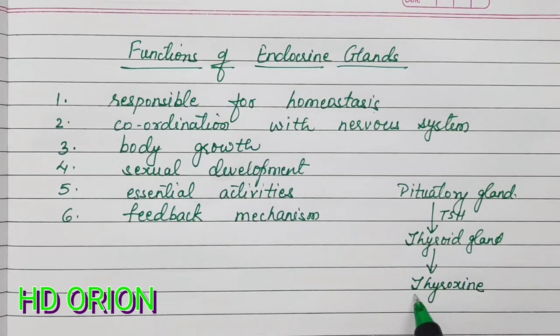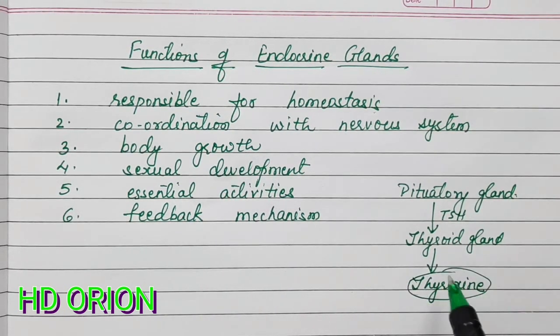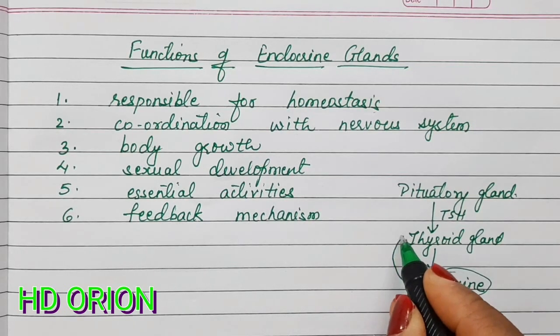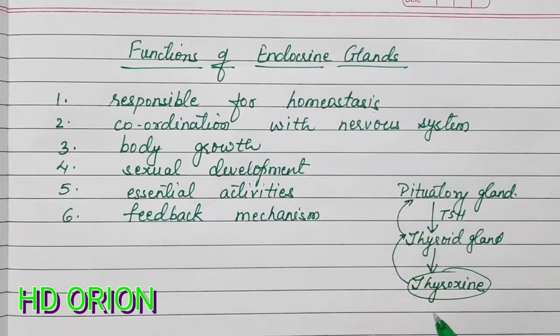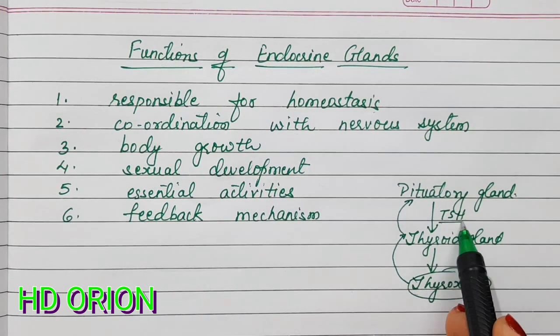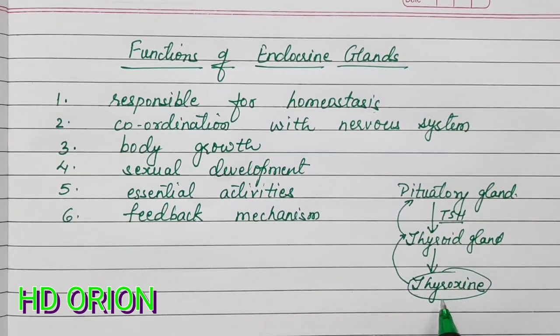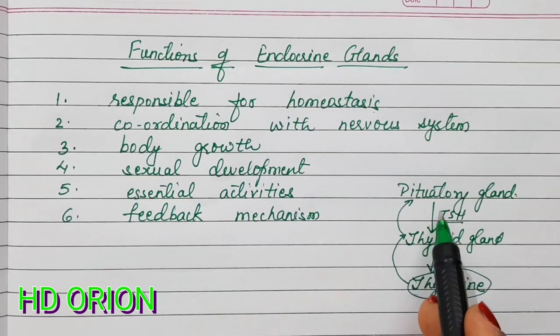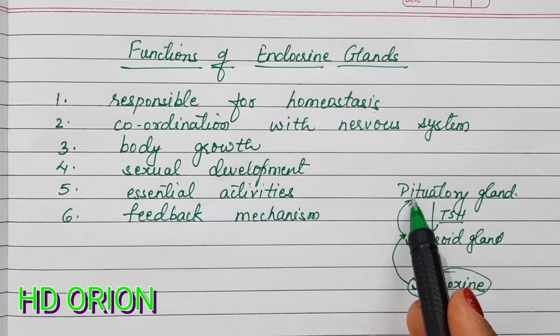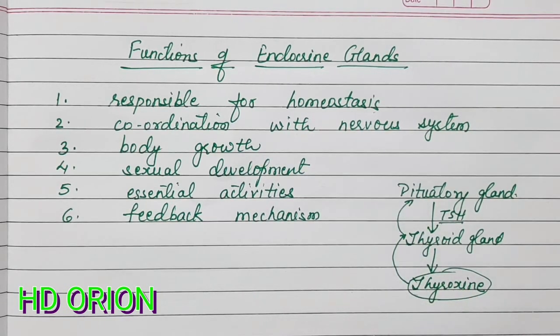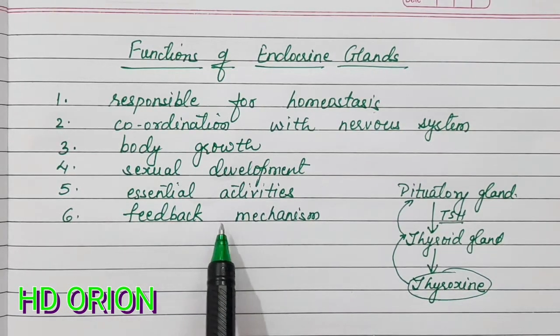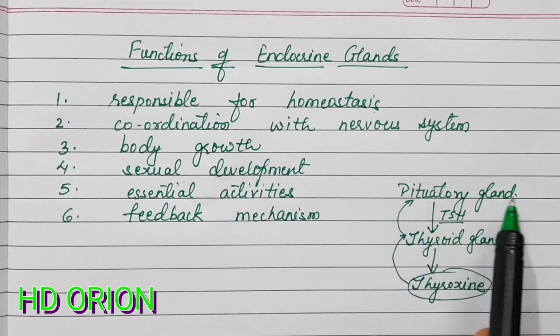So the accumulation of thyroxine will give a negative feedback to the thyroid, in turn to pituitary, that no more secretion of TSH is required. This is how the feedback mechanism is governed. This is also called feedback principle, and the entire endocrine system works under this mechanism.